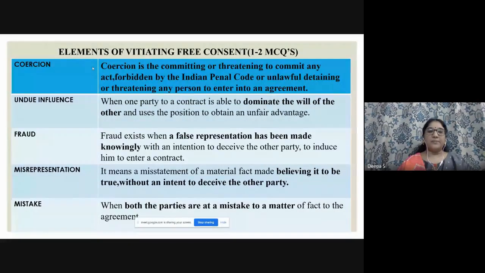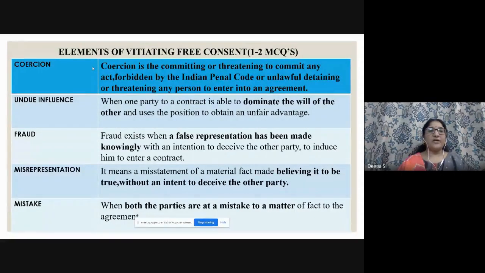Next comes misrepresentation. It means a misstatement of a material fact made believing it to be true. Note down here, participants, they believe it to be true. They don't know whether it is wrong, but they believe that it is true. So believing it to be true means misrepresentation without an intent to deceive the party. There is no intent or idea of cheating the other party. Mistake is when both the parties are mistaken as to a matter of fact essential to the agreement. Both of them commit some mistakes, which may be in any form, such as typographical errors in the agreement.